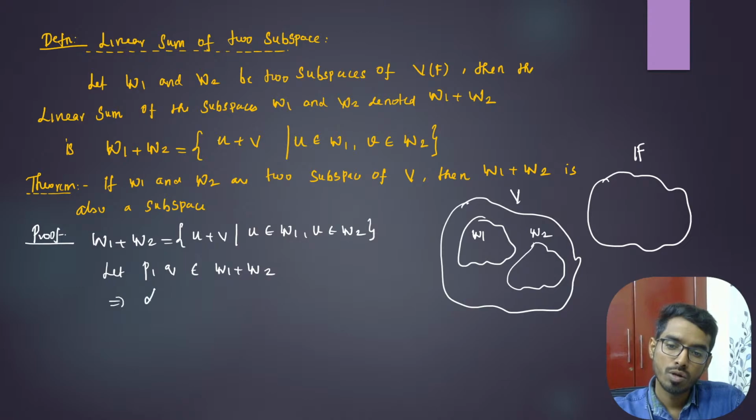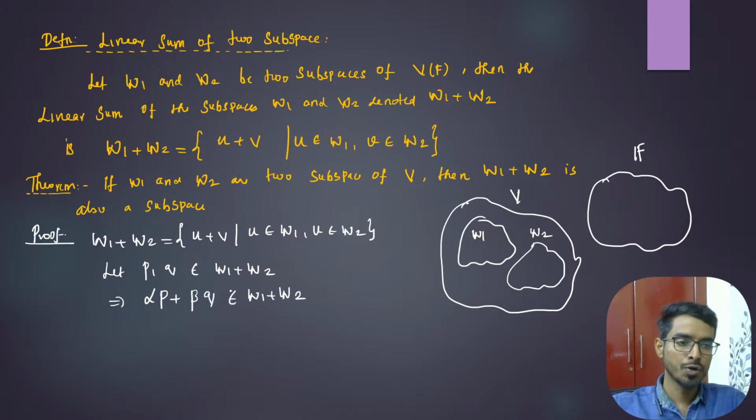I need to prove that alpha times P plus beta times Q is also in W1 plus W2. This is what I need to prove, right? You just take two elements in this set, then prove that this combination is also in W1 plus W2.